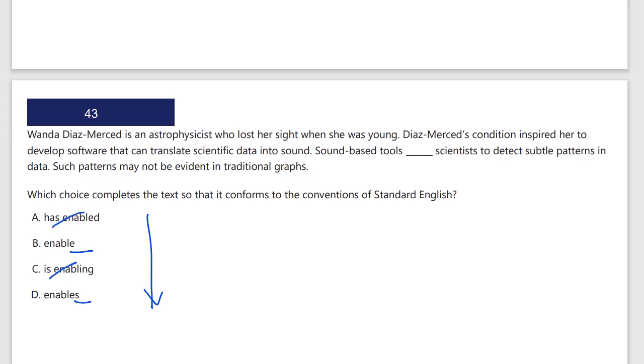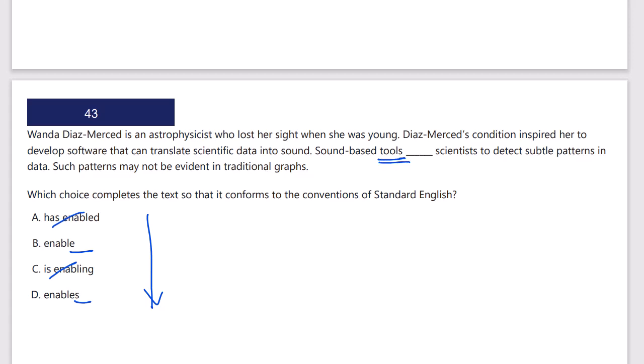They're almost never correct. Again, I'm crossing them out, even though there's no grammatical reason why they couldn't be correct. It's just that they never are. So I need to figure out what the subject noun to this verb in simple tense is. If it's plural, it will be enable. If it's singular, it will be enables with an S. So let's take a look.